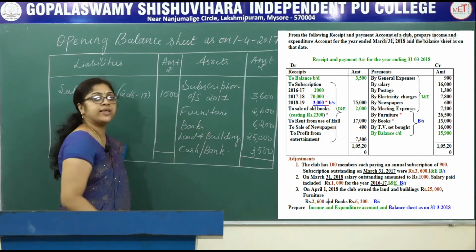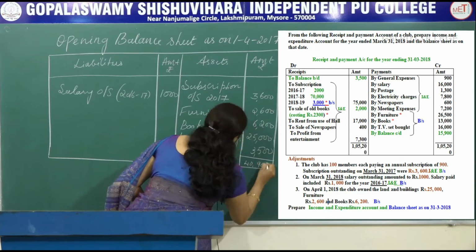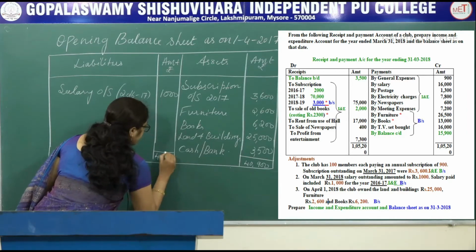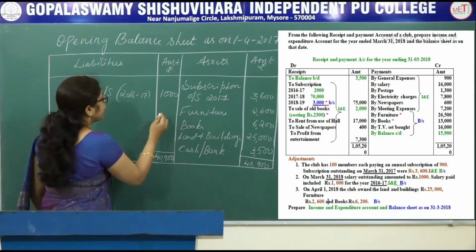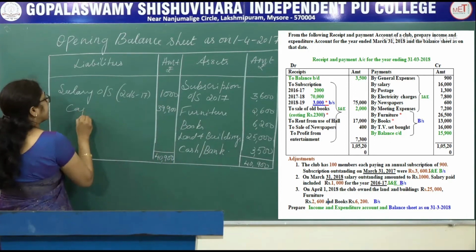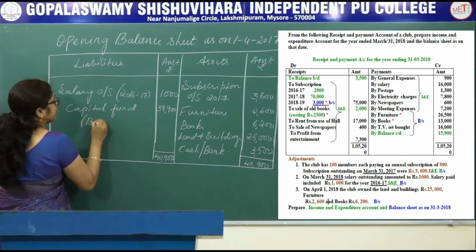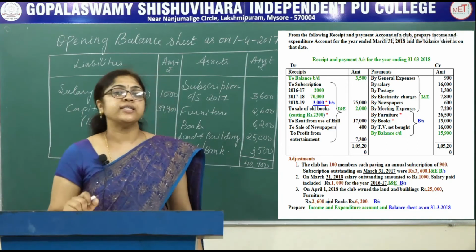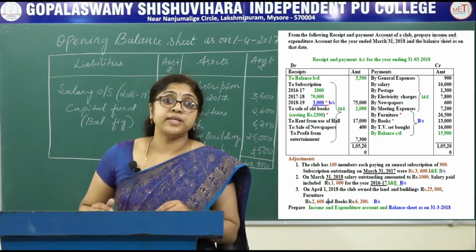So now you total the asset side, you will get 40,900. Write the same amount on the liability side, 40,900. 40,900 minus 1,000, you will get 39,900. This is the capital fund, the balancing figure. So the opening capital fund is 39,900.